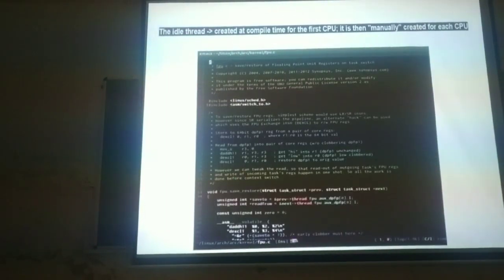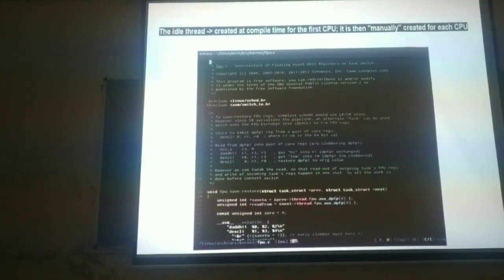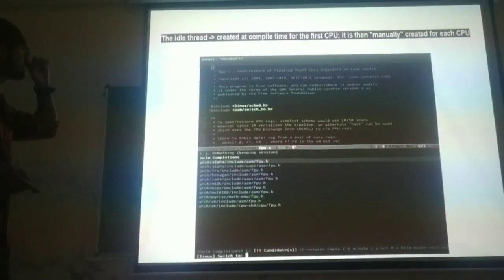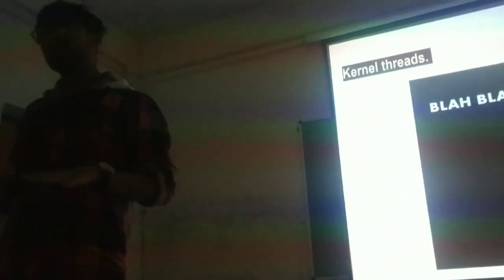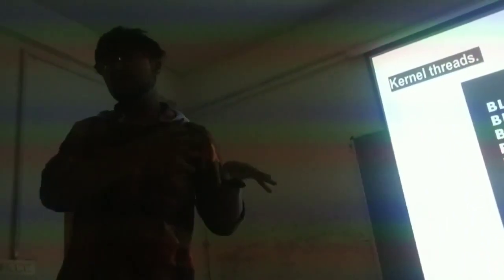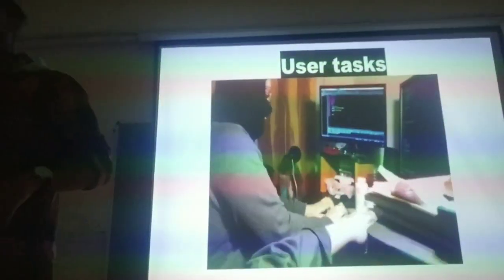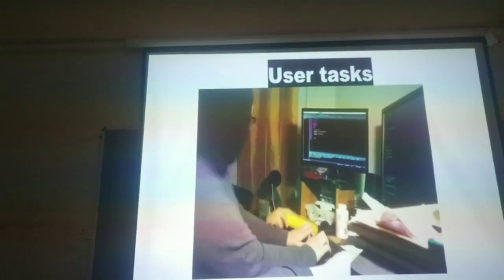At that time, the first idle thread is made. The kernel threads run automatically in the background in Linux. And the user tasks are the tasks which are commanded by the user itself. So thank you.